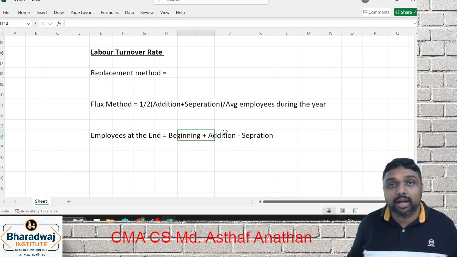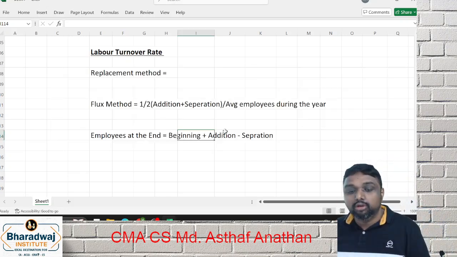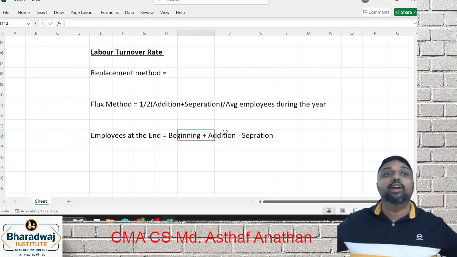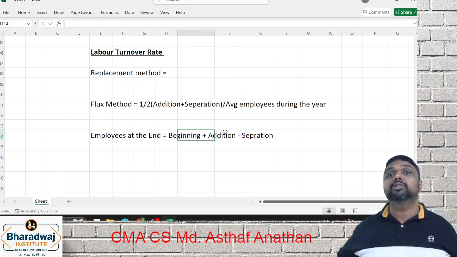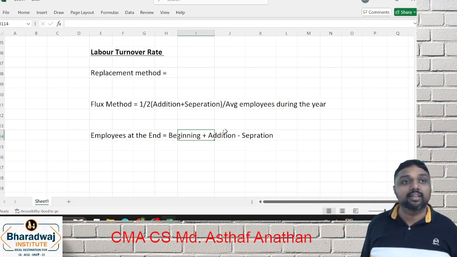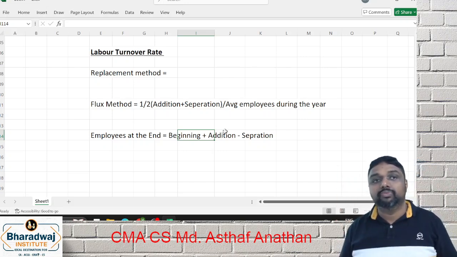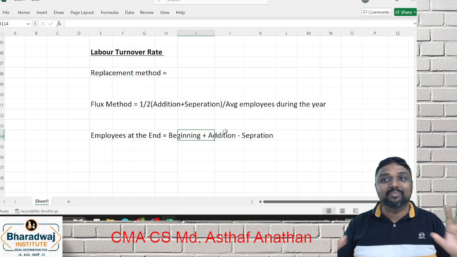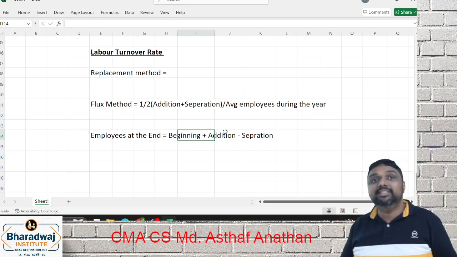So we discussed, my dear friends, it took just 10 minutes for us to revise all the formulas of the labor chapter. That's all. Some friends feel that the labor chapter is a very weak chapter. At the start itself, I have given the clue. It is not compulsory in all exams. Second point, you have to learn how it is. In this area, labor turnover is not a very easy area.